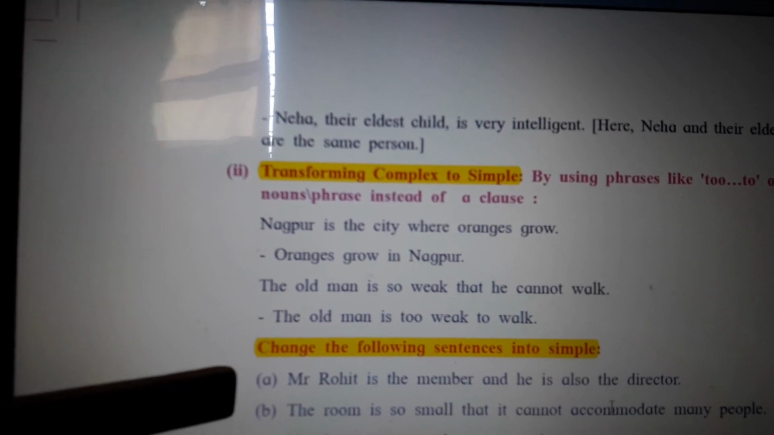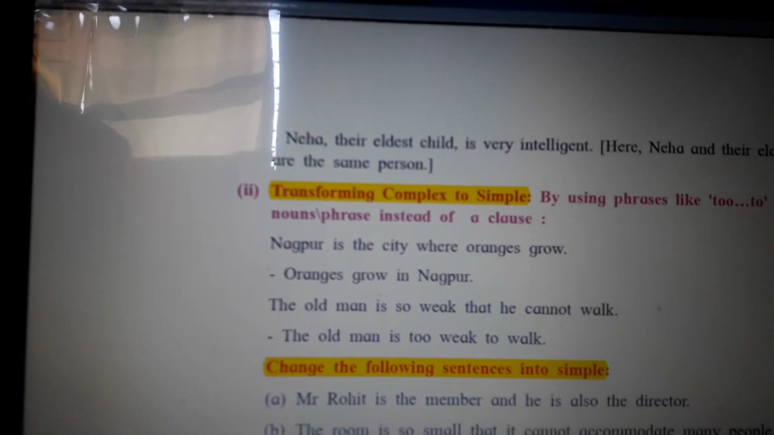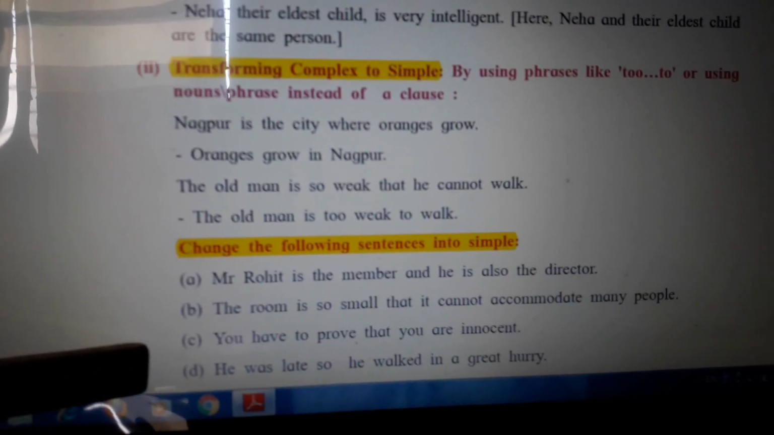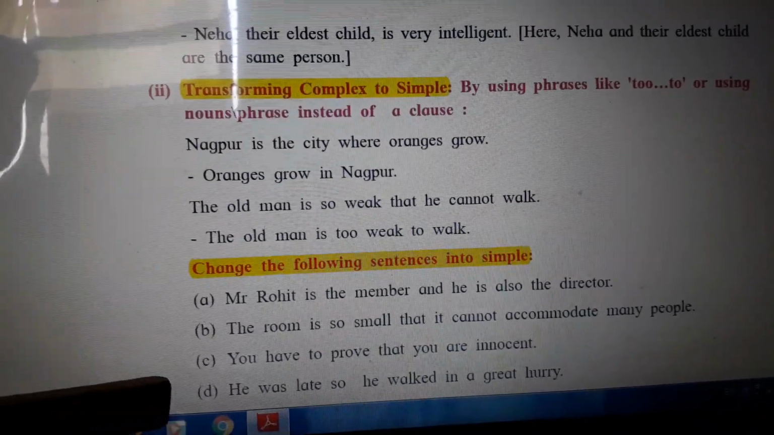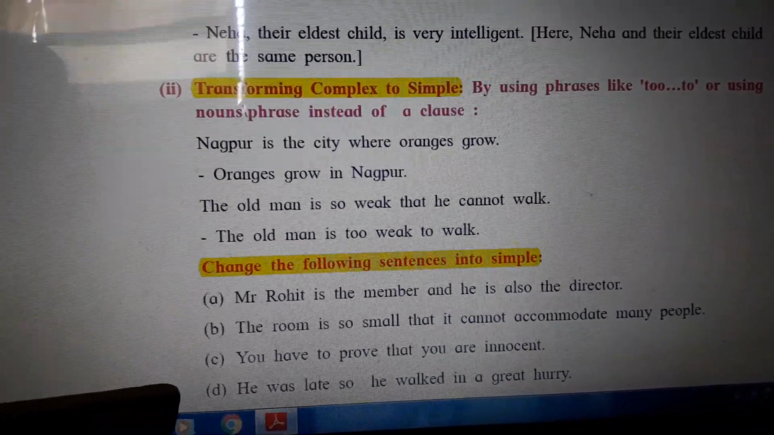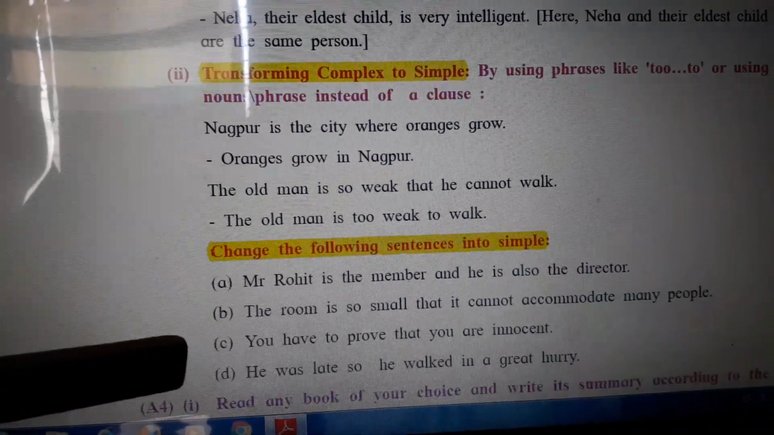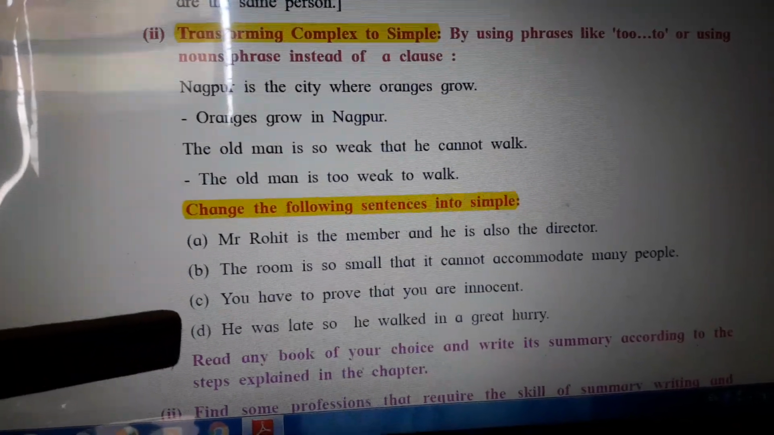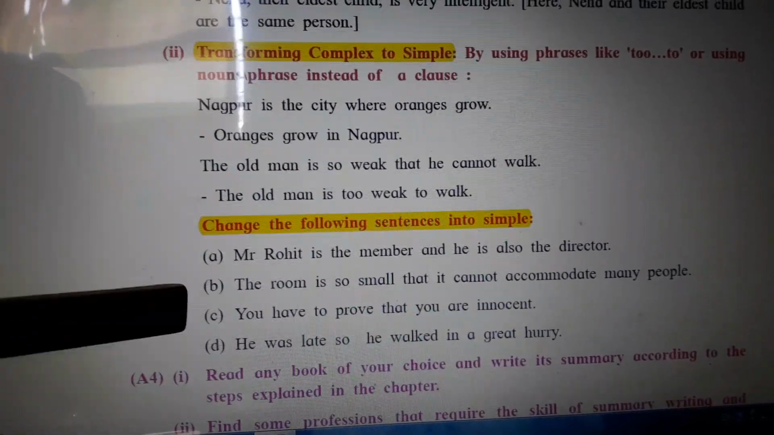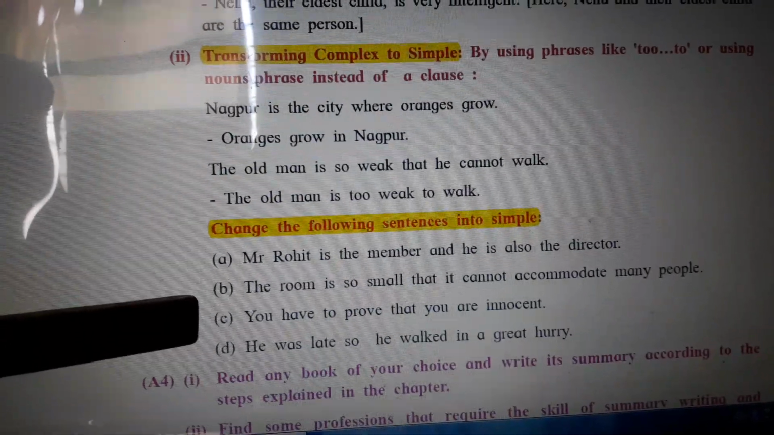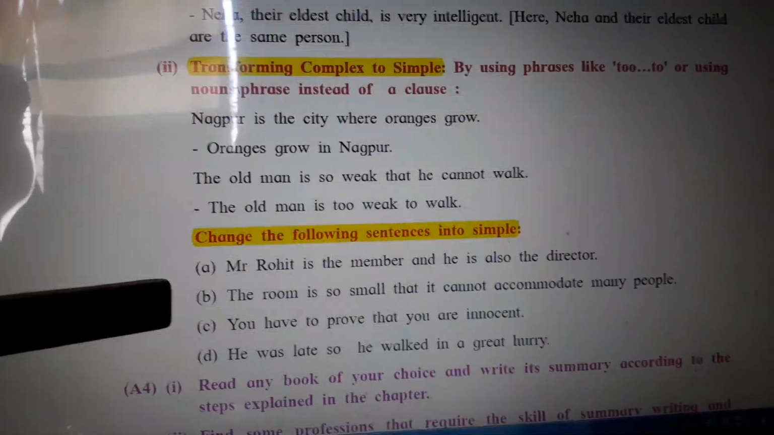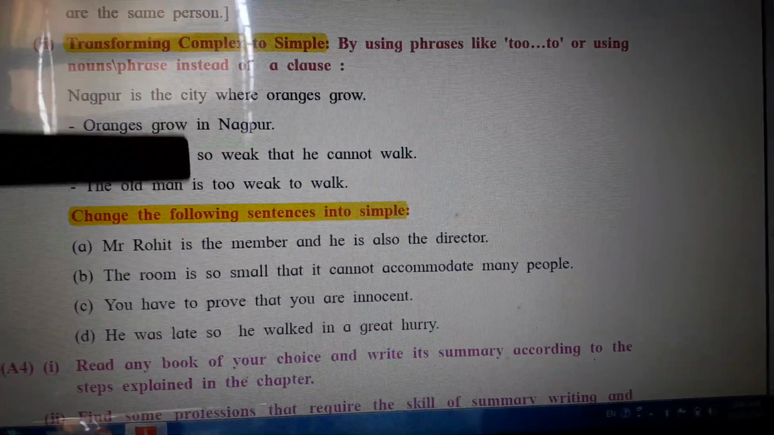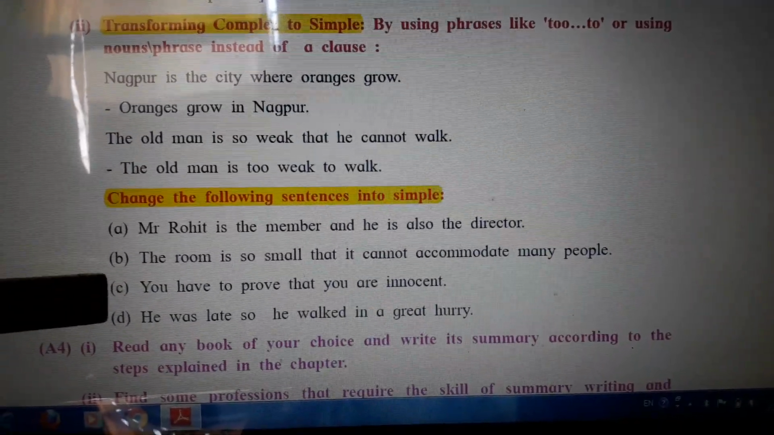And then again sentence number D. We also have to transform it into simple form with the help of apposition. He was late, so he walked in a great hurry. Its answer we have to write: He, being late, walked in a great hurry. The remaining two, B and C, we are going to solve with the help of the given points in transforming complex to simple sentences. Okay, and with the help of this, see what the answer will be.